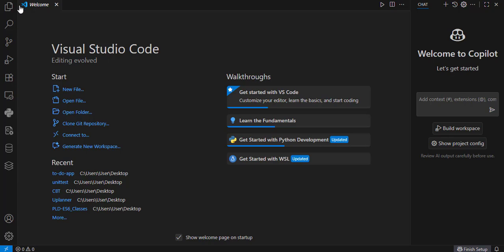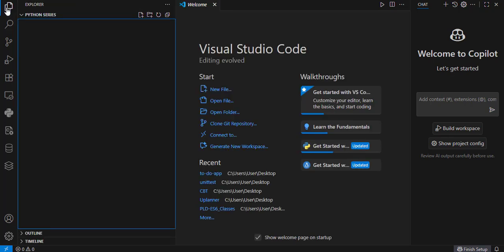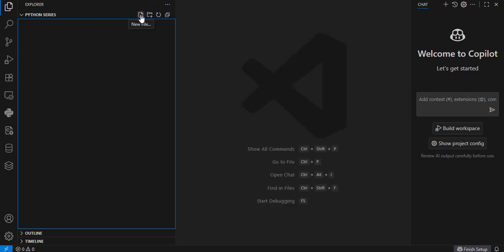So now, where is our folder? This is where we're going to see everything. Here, as you can see, it's showing the folder which is Python series, but there is currently no file inside, right? We've not created any file inside this folder. To create a file, you can simply click on this new file icon here, and let me name my file main.py.